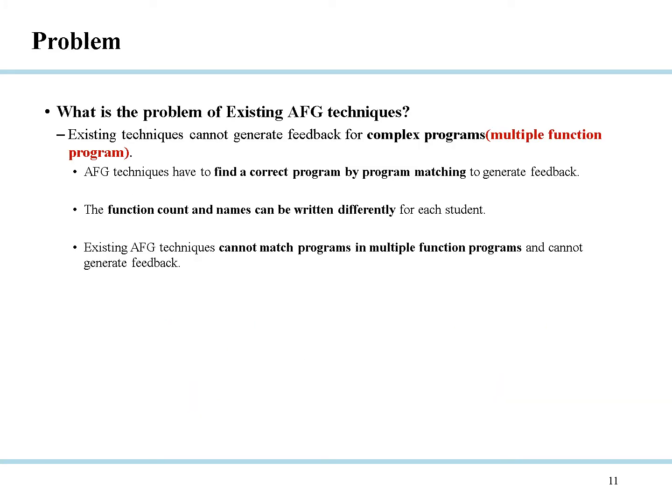Existing AFG techniques cannot generate feedback for complex programs. One of the complex programs is a multiple function program. As mentioned earlier, AFG must find the correct program with the similar structure to the incorrect program by program matching to generate feedback. However, in multiple function programs, the function count and names can be written differently for each student. Therefore, existing AFG techniques cannot match programs in multiple function programs and cannot generate feedback.